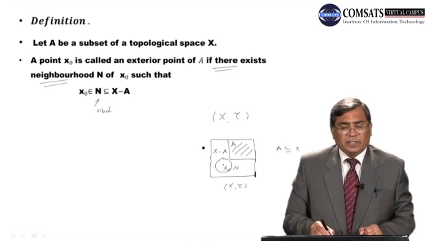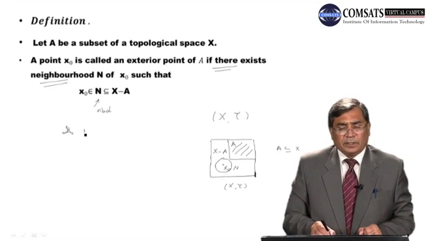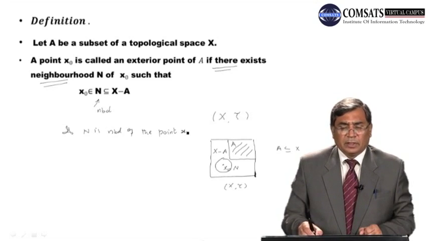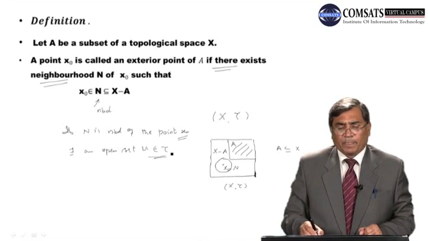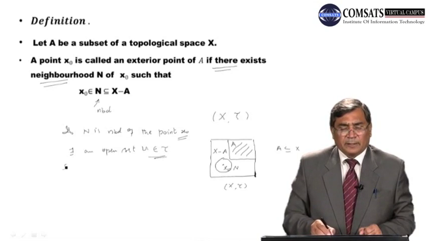Dear students, if n is a neighborhood of the point x naught, then you know that there exists an open set U. If it is open, then obviously it is a member of ta, because members of ta are open sets, such that x naught belongs to U and this U is contained in n.